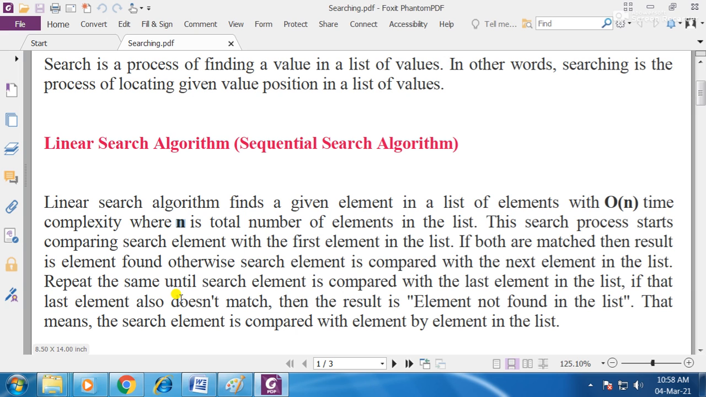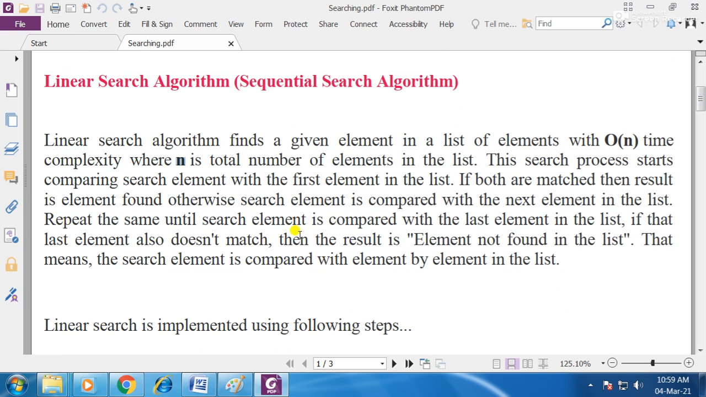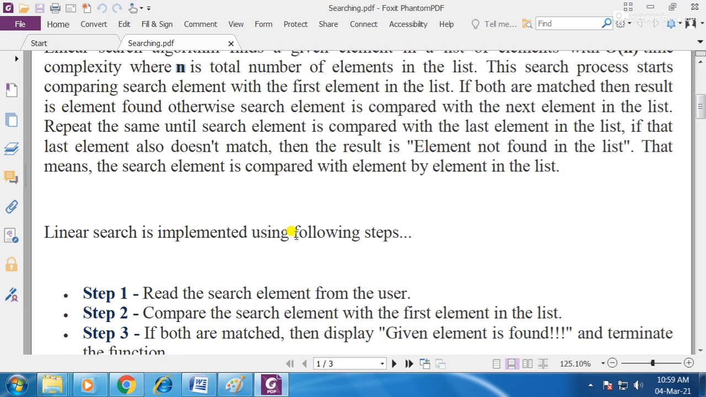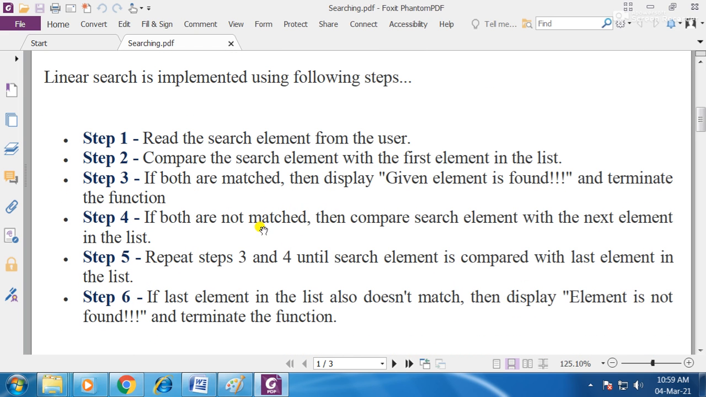Simply we have to remember that linear search starts from the first element. It compares until the element is found. If the element is not found, it will compare up to the last element. If it is found, it will point out the position. Otherwise, it will give the result that the element is not present. So this is a simple search algorithm. Starting from the first element, it compares the values, and wherever it is found, it will point the position where the element is present. Otherwise, it gives the result that the element is not present.